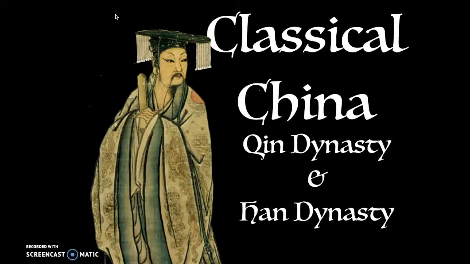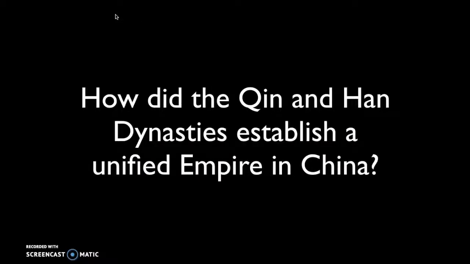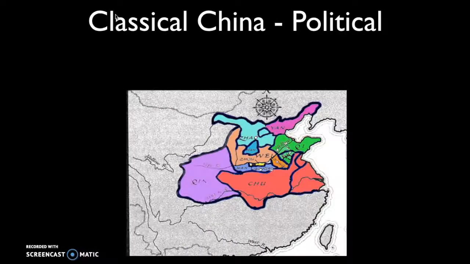Welcome back, young scholars. In this video, we will be focusing on classical China, the Qin and Han dynasties. The big questions you need to be able to answer after watching this in China. After watching this video, you should be able to start to make some comparisons between the way in which Qin and Han dynasty unified China to other classical empires like the Persian Achaemenids, the Mauryan and Gupta in India, and the Roman Empire. So the last time we were in China during period 1, we discussed how the Shang and then later